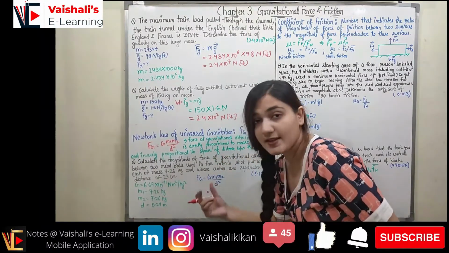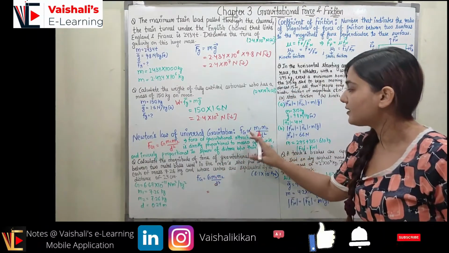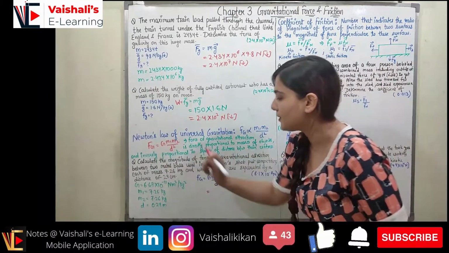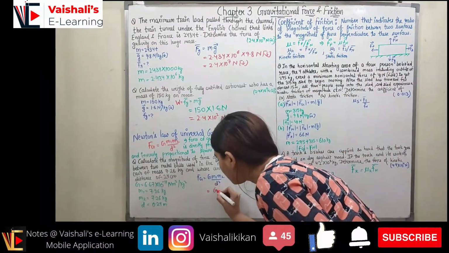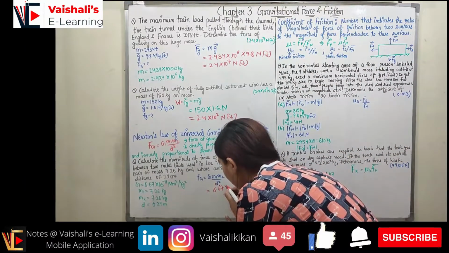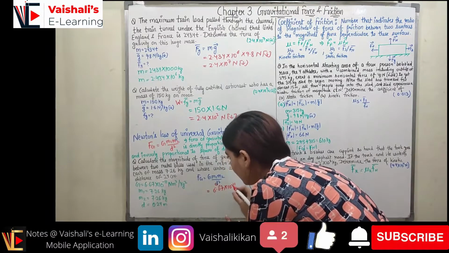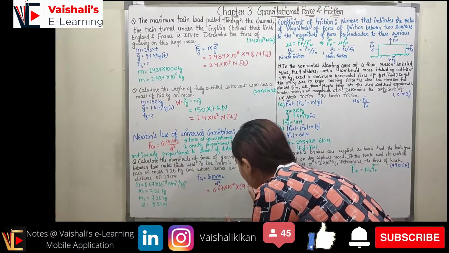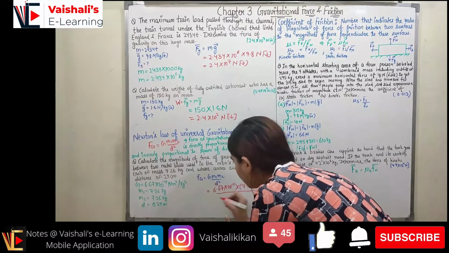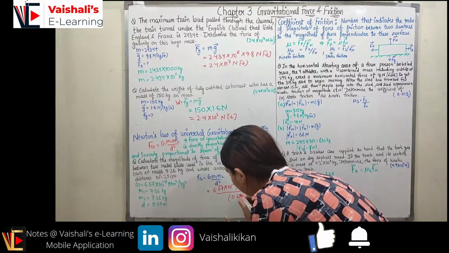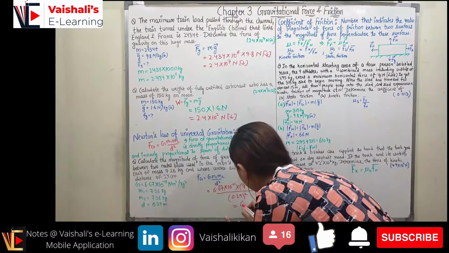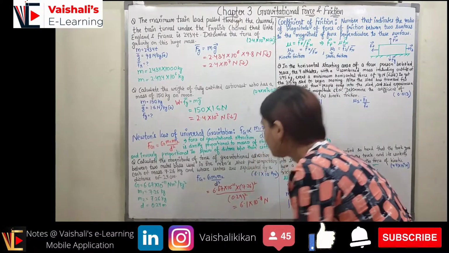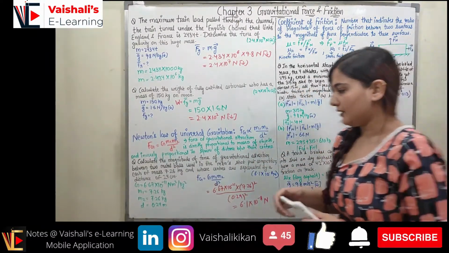G is 6.67 × 10^-11. It is the constant of proportionality, right? So when I remove the proportional sign, I will have G. So now G is 6.67 × 10^-11. m1 and m2 are each 7.26, so it is multiplied by 7.26 squared and divided by d squared, which is 0.24 squared. When you compute it, it comes out to be equal to 6.1 × 10^-8 Newton. This is the force of gravity between the two balls.